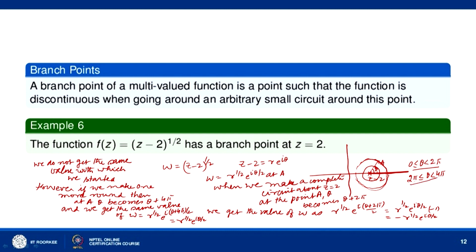So, one single valued function we will get on one branch, 0 less than or equal to theta less than 2 pi, and the other branch we will get for the other value of theta, 2 pi less than or equal to theta less than 4 pi. This line is called the branch cut or branch line. So, we do not cross this. As soon as we reach here, we move to the other branch, and this point z equal to 2 is then called the branch point of f(z).